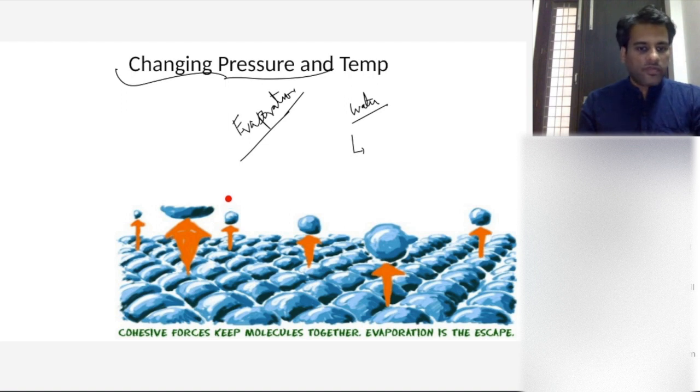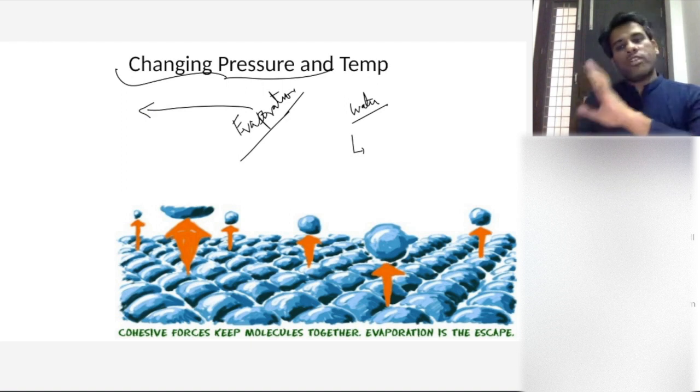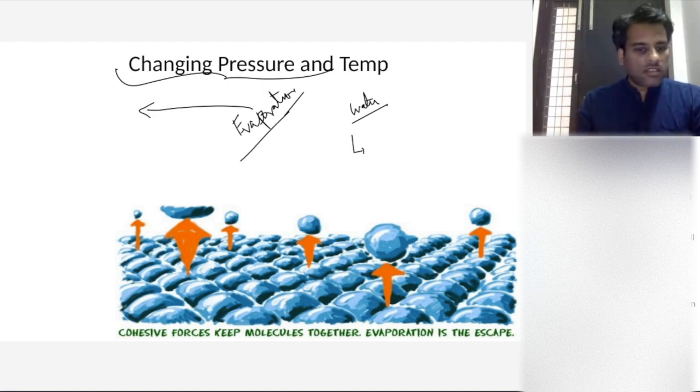Okay, let's see. First, let me define what is evaporation. Changing from solid directly to gas is sublimation, right? Okay, I got it, Prakash. Let's see. There is a liquid, right?